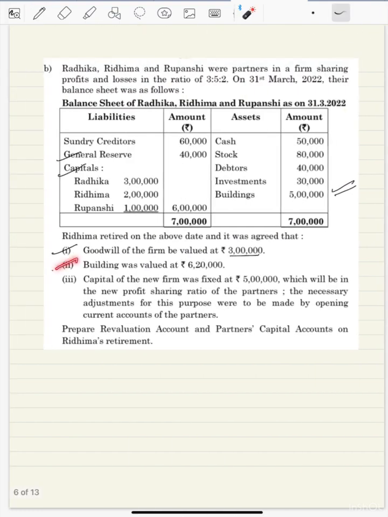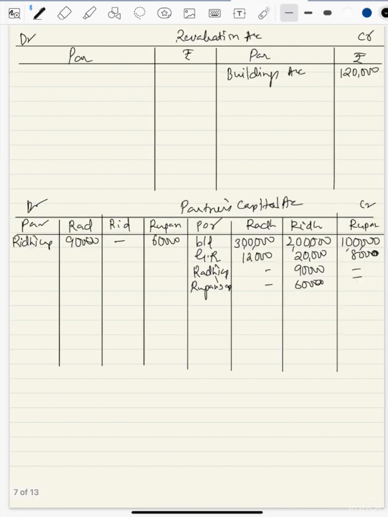Okay. So next point is regarding capital adjustment. It is clearly specified that the new full firm capital is 5 lakh. So it should be in the ratio 3:2. That means the closing capital of the partners is 3 lakh and 2 lakh. So the closing capital, we can directly write it down. Closing capital of Radhika is 3 lakh and Ridhima should be 2 lakh.